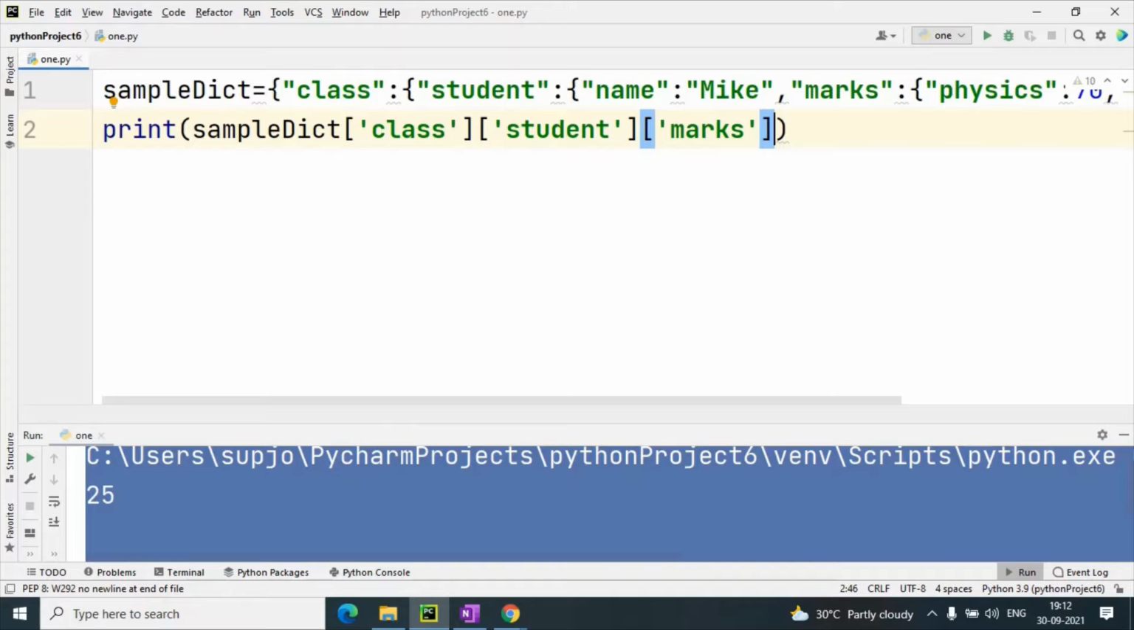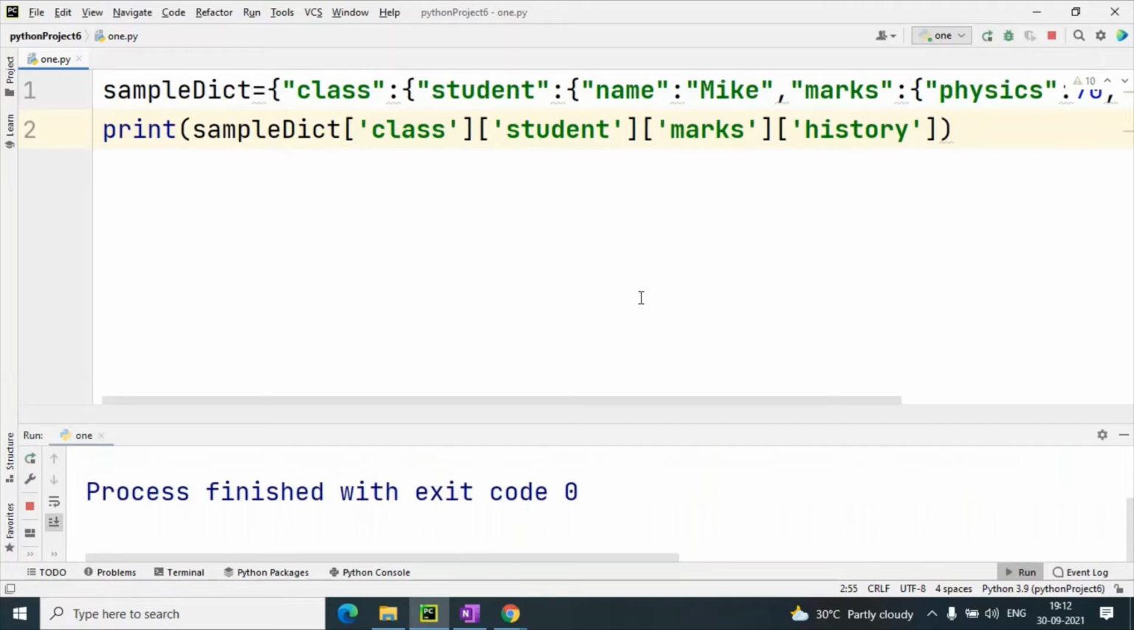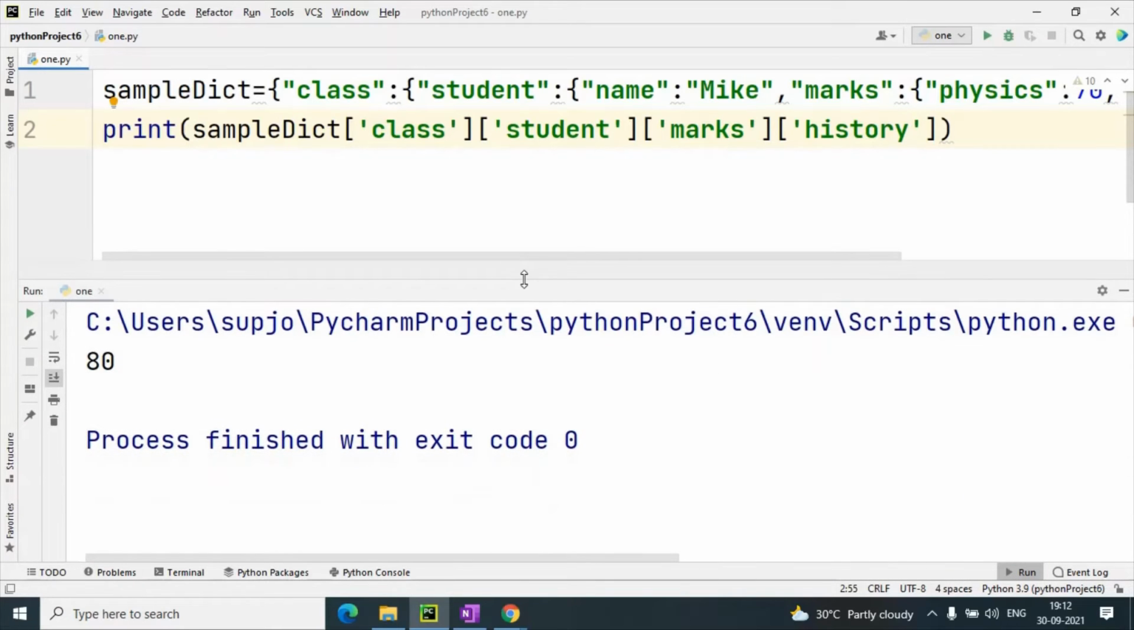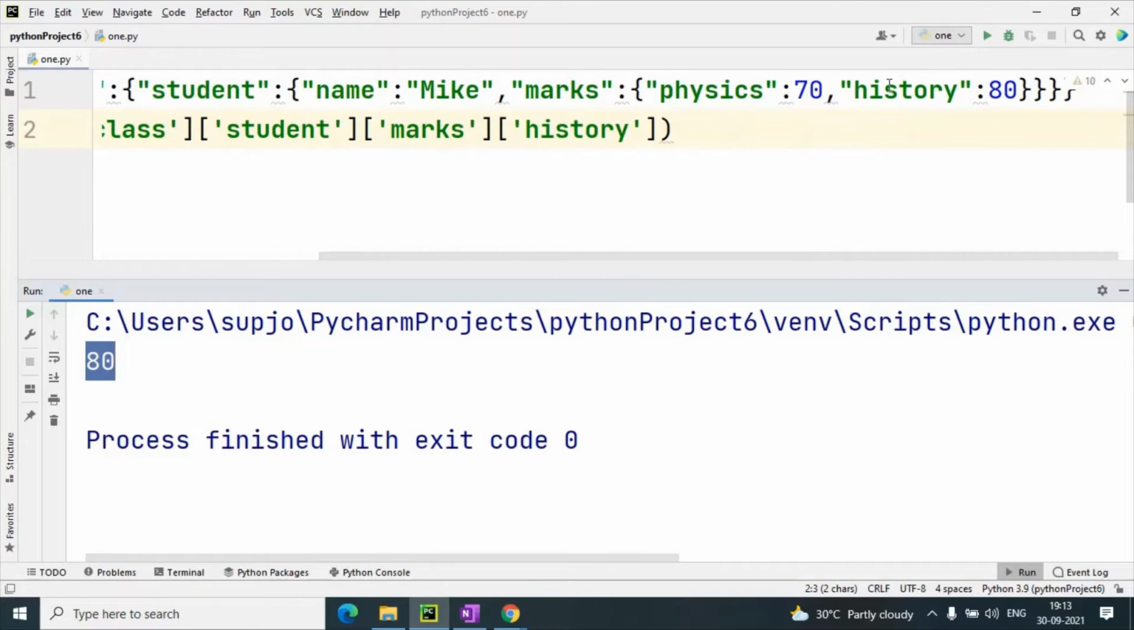History is needed, then again history. When I run this, you can see the output: marks of history subject, that is 80.